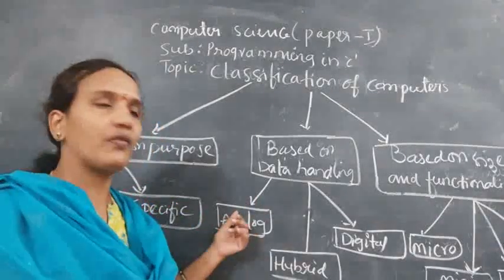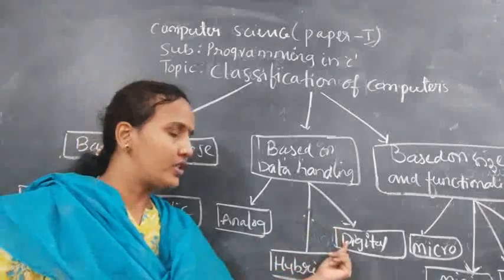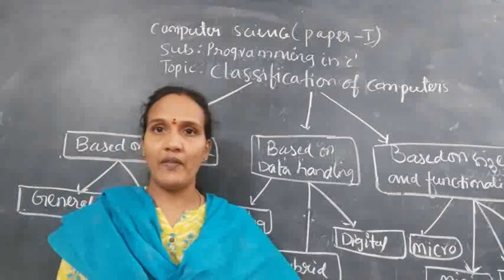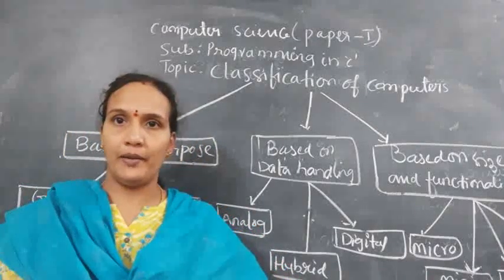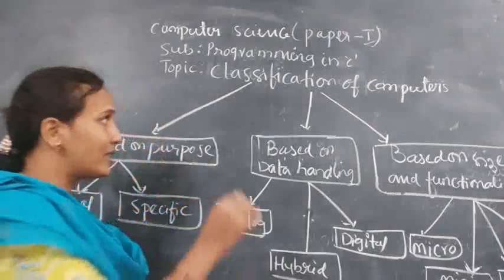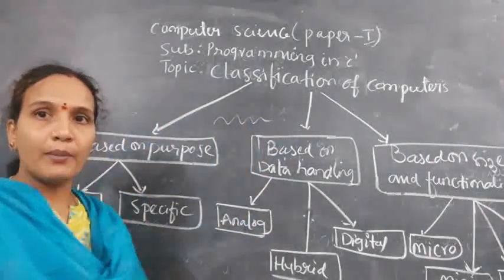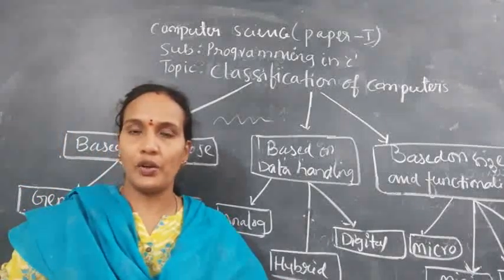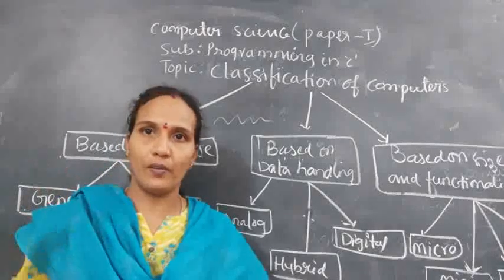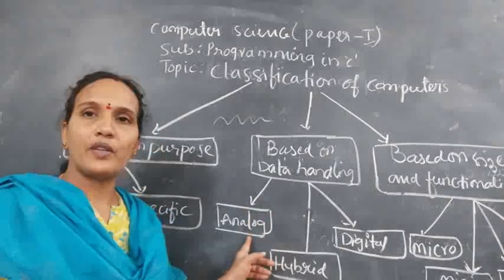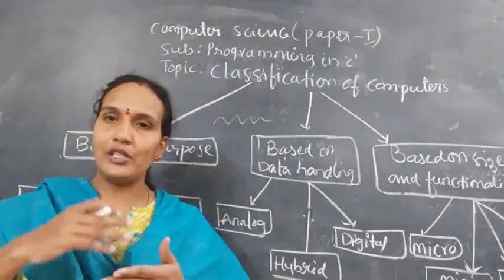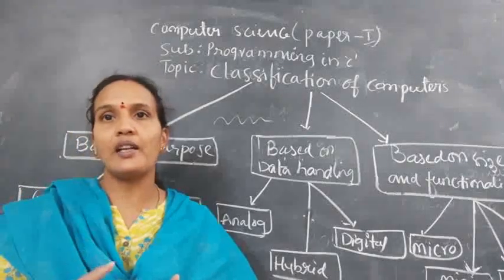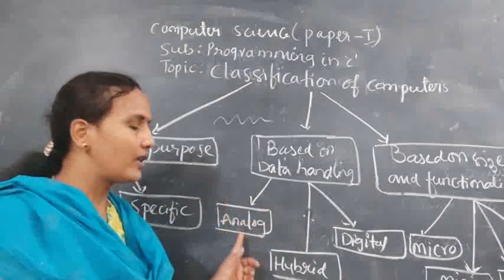Based on that, we have different types of computers: analog, digital, and hybrid. For analog, I'll give you an example. In hospitals we also have systems. When you are checking BP and heartbeat, you get signals like this. Instead of numeric and alphabetic content, the data you store is stored in wave format, and that is called analog. The same applies in weather forecasting. Storing data in a wave format comes under analog.